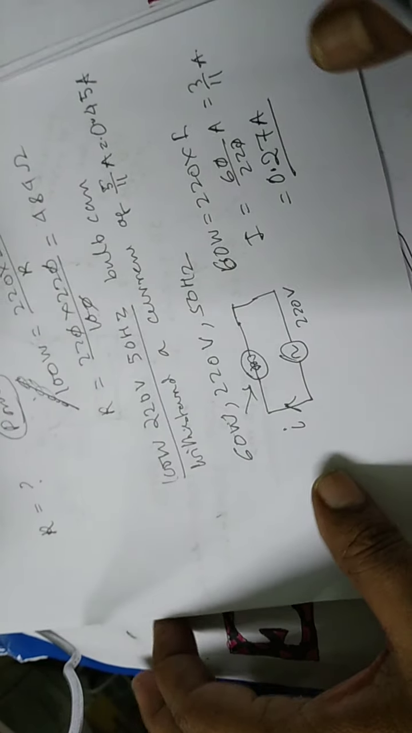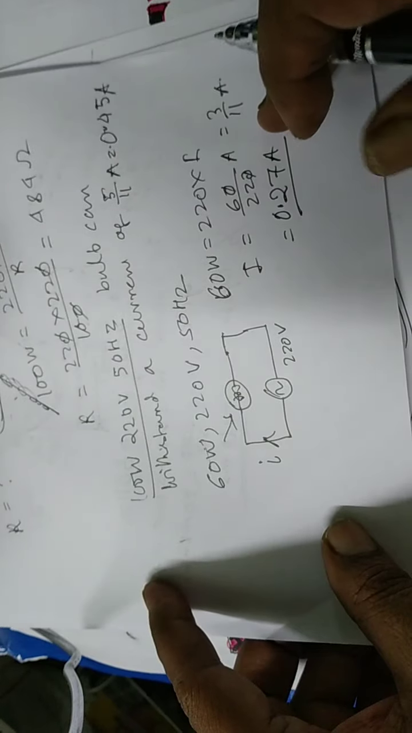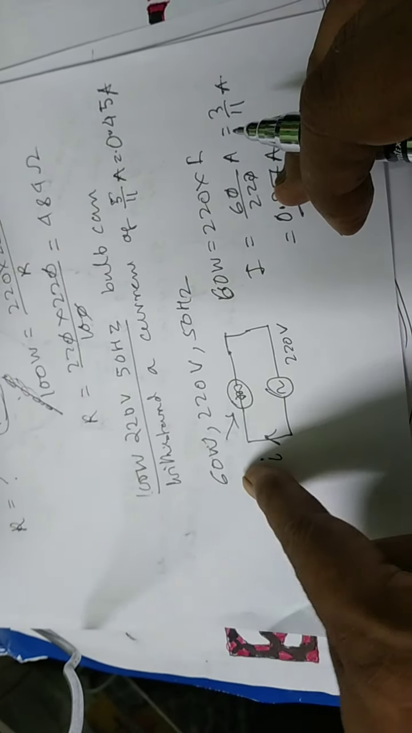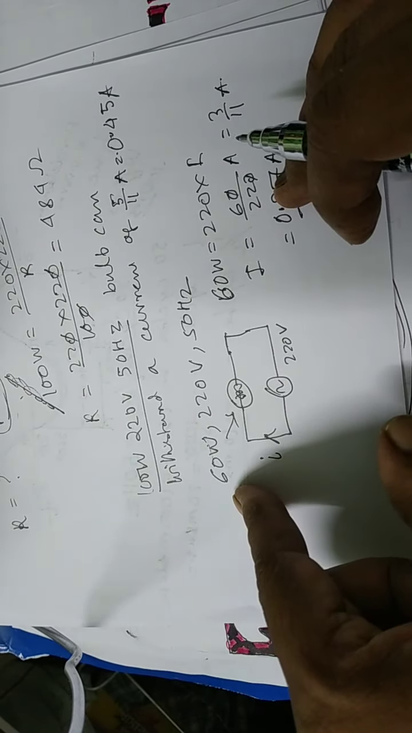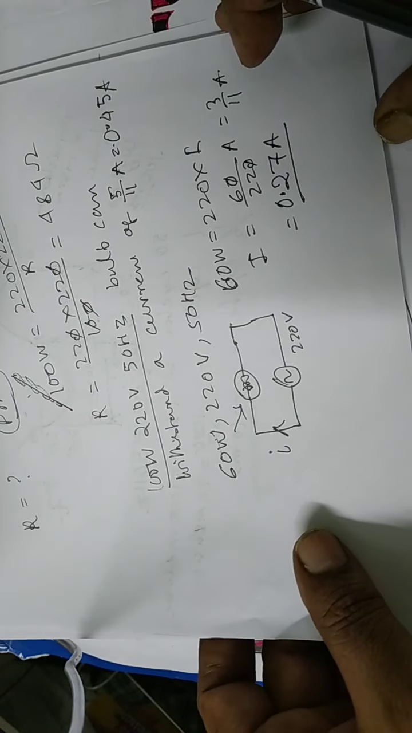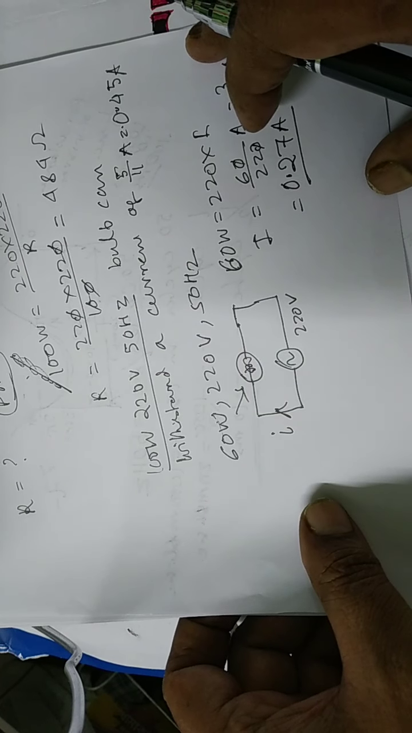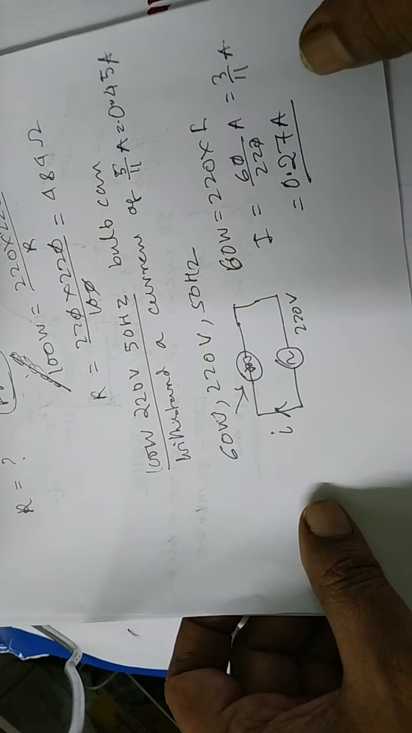So obviously the current rating is less for 60 watt bulb. That means the amount of current drawn from the source is less, so 60 watt is more energy saver than 100 watt. But also light is less because an incandescent bulb loses maximum energy through heat. So heat energy loss is there.